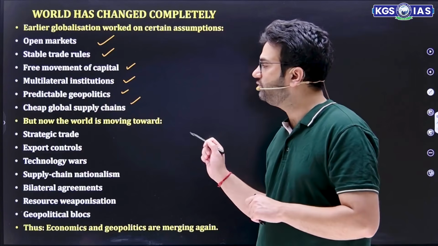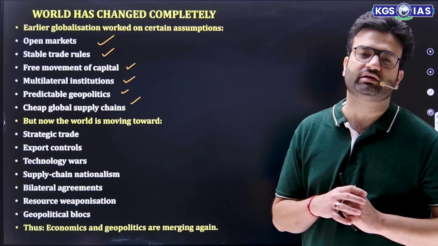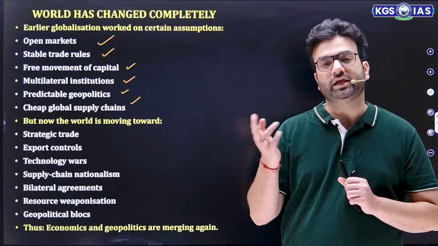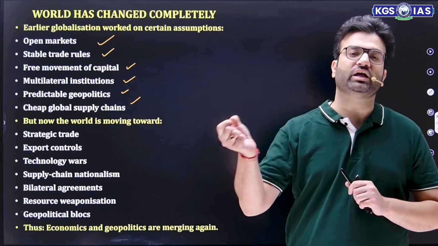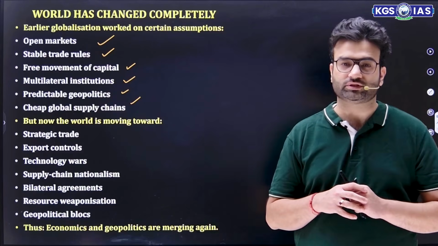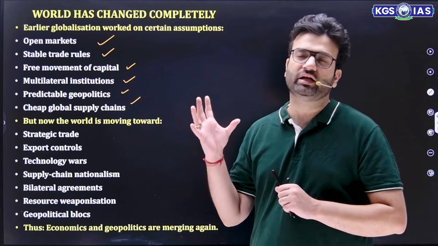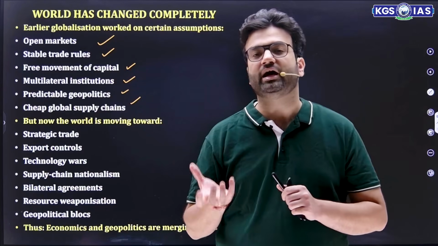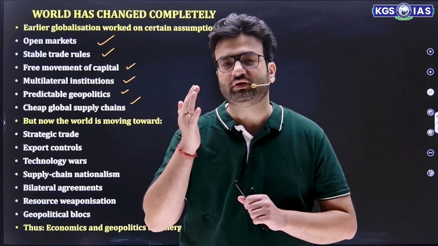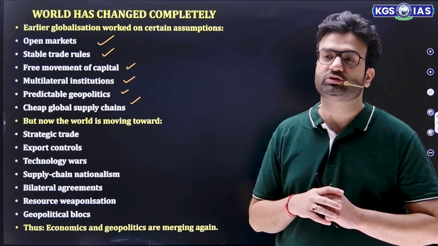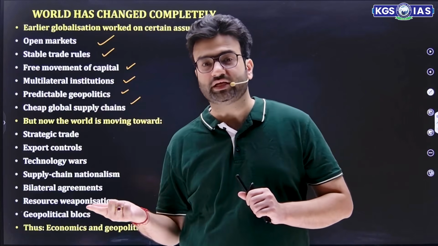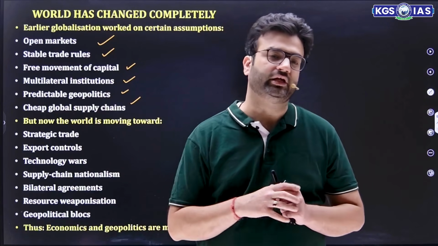Now the world is moving towards strategic trade. What is this strategic trade? Countries try to maintain relationships, especially economic relations, with those countries where they will have a strategic advantage. Then export control, they try to control the exports. How? Whatever goods they are producing, if they have a niche on that product, or a dominant control over it, they will try to control the exports, so that other countries will depend a lot on them. Then they will sell it at higher prices, and also make them realize how important their product is.